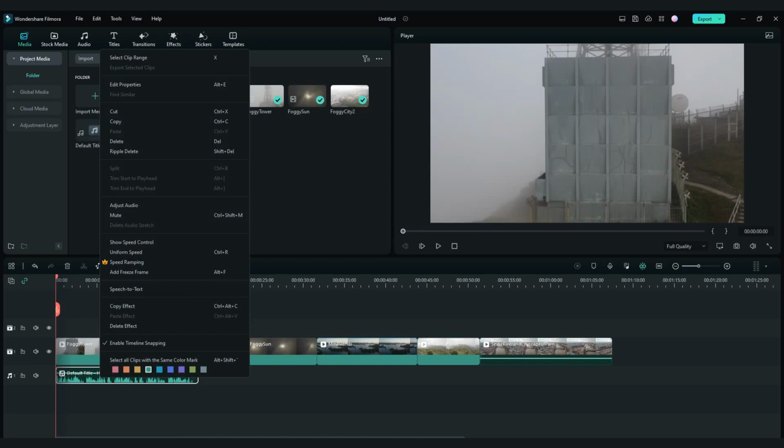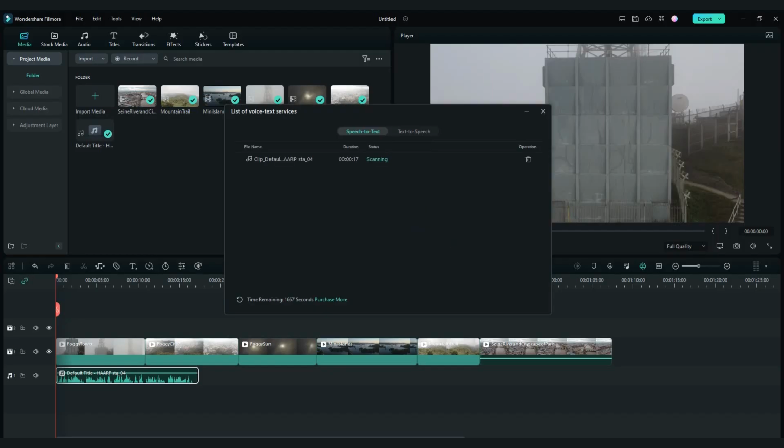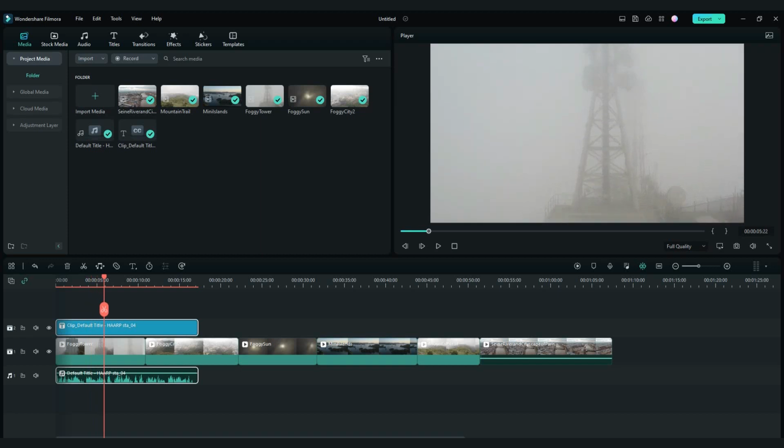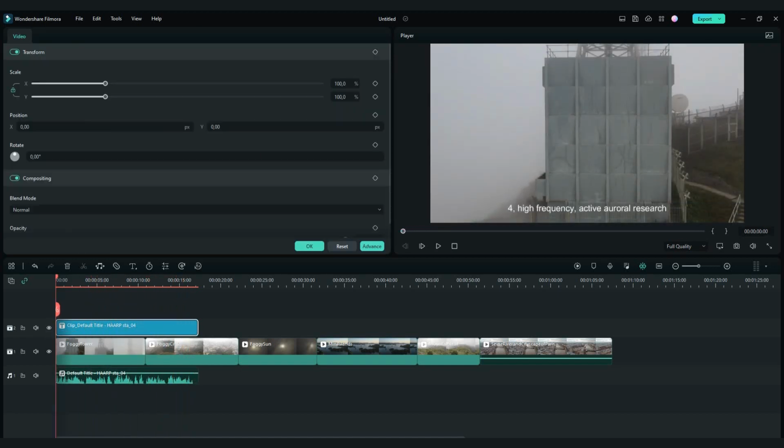Now right-click on Voice, and click on Speech to Text. You can choose language you want, and click OK. Our first text is done. With double-click on Text and Advance, you can edit text.